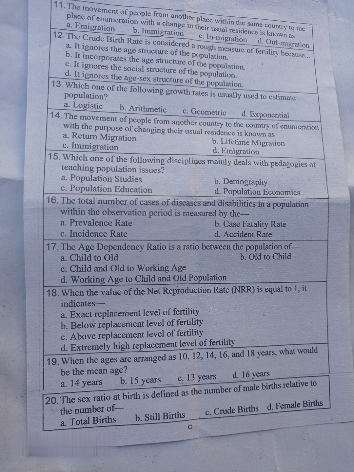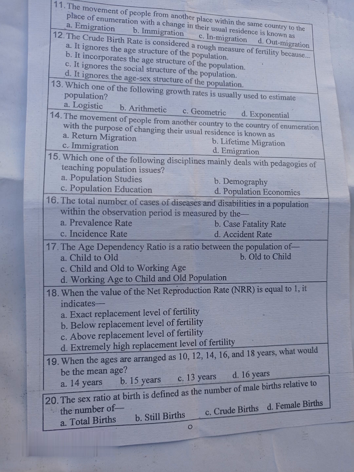16. The total number of cases of disease and disabilities in a population within the observation period is measured by the ... A. Prevalence rate, B. Case fatality rate, C. Incidence rate, D. Accident rate. 17. The age dependency ratio is a ratio between the population of ... A. Child to old, B. Old to child, C. Child and old to working age, D. Working age to child and old population.